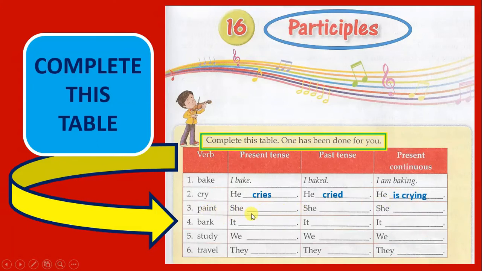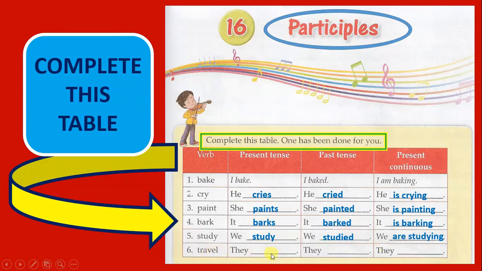Paint. Present tense she paints. Past tense she painted. Present continuous she is painting. Bark. It barks is the present tense. Past tense it barked. Present continuous it is barking. Study. Present tense we study. Past tense we studied. Present continuous we are studying.